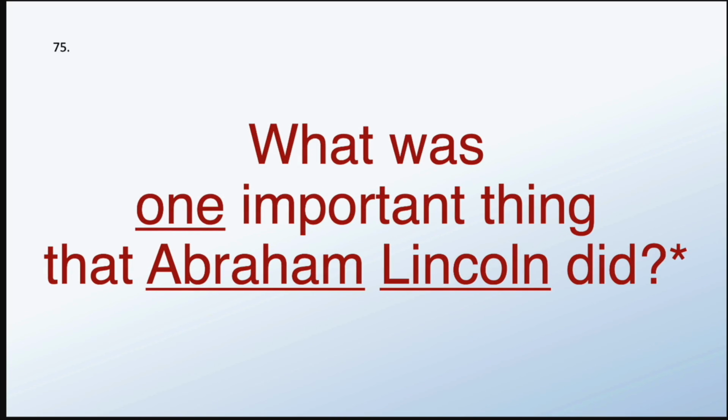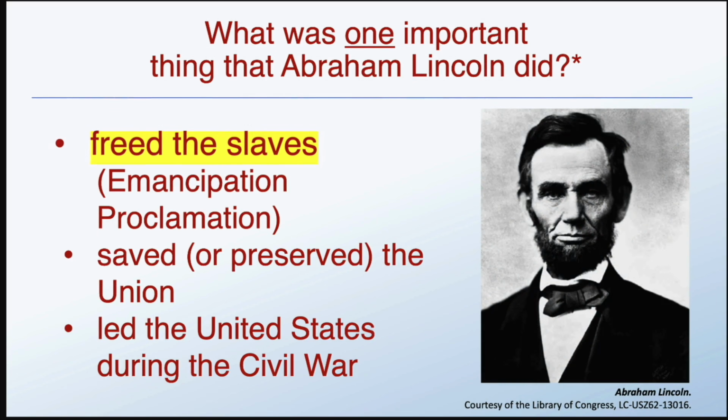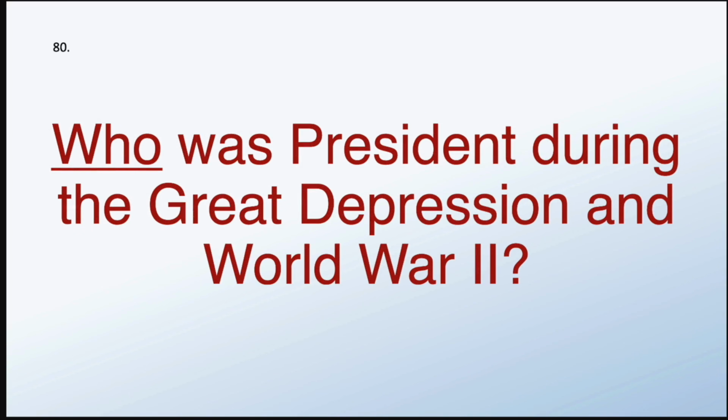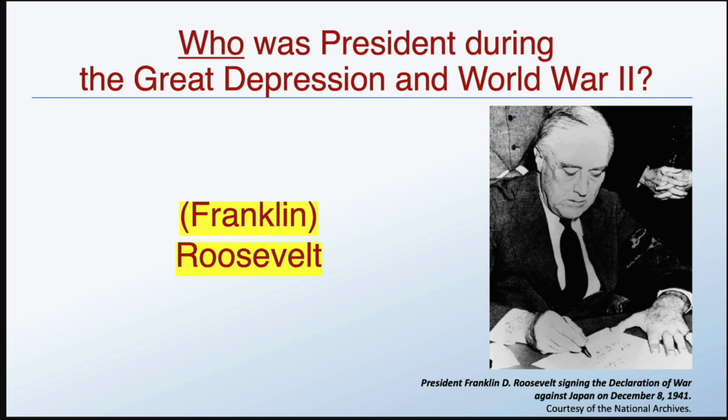What was one important thing that Abraham Lincoln did? Freed the slaves. Who was president during the Great Depression and World War II? Franklin Roosevelt.